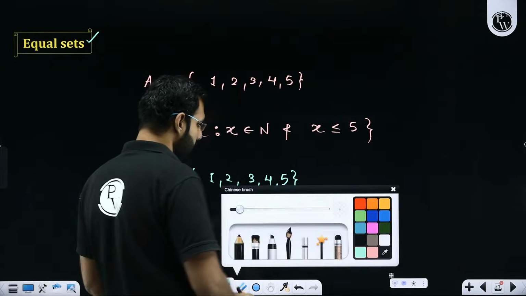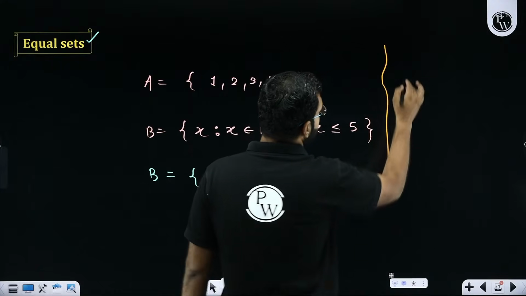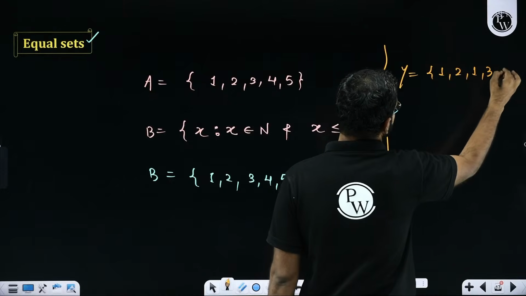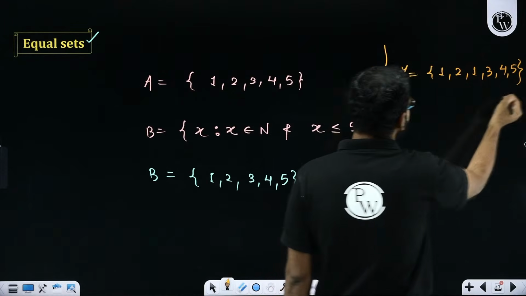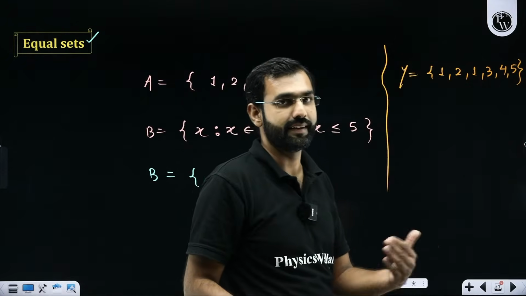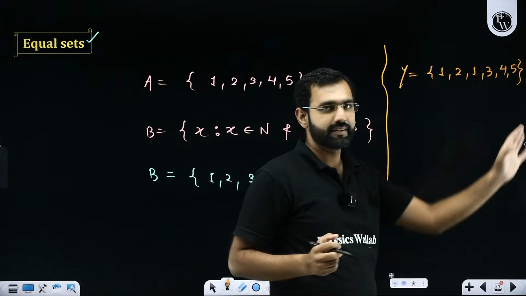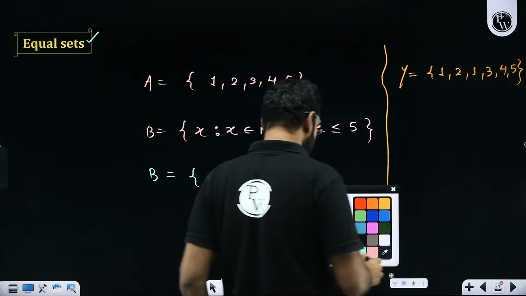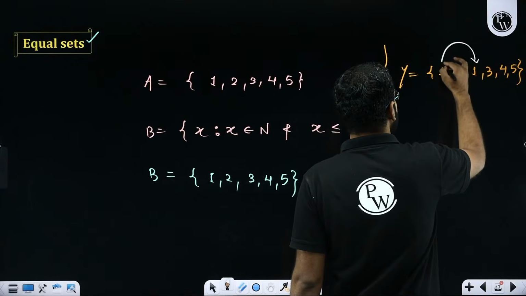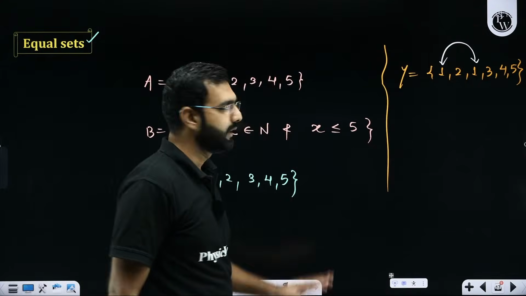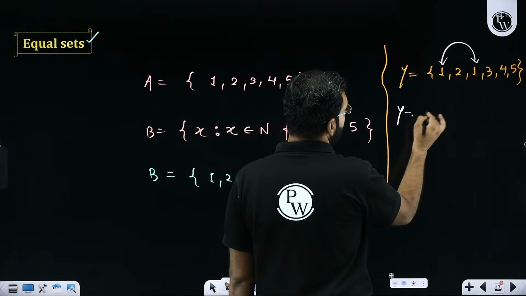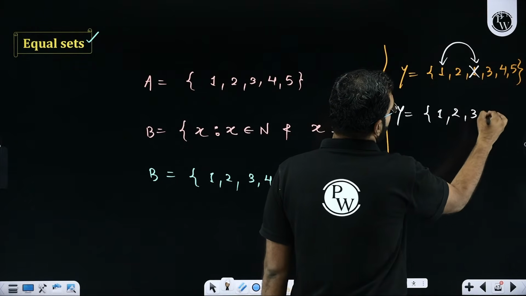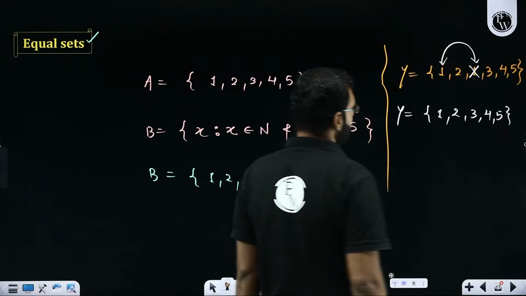And yes, in sets, remember this as a fact that let's say there is a set Y which is given by, let's say, 1, 2, 1, 3, 4, 5. So it does not make any sense to repeat an element in sets. If you're representing the set in the roster form, you don't consider the elements which are getting repeated, which means it's a bad practice. Preferably, I'll write Y as 1. So this one is getting repeated. I'll remove it and I'll write all the elements uniquely at once.